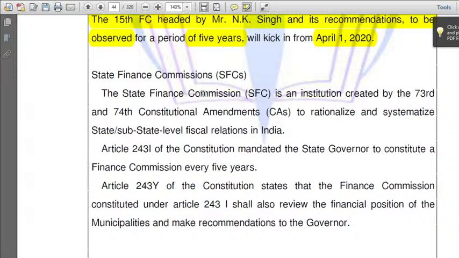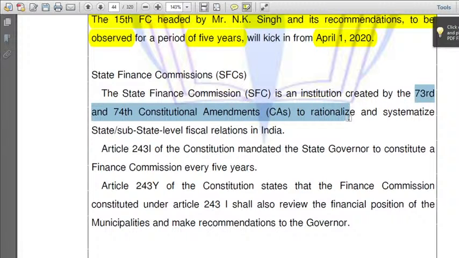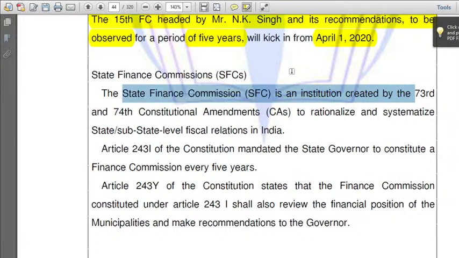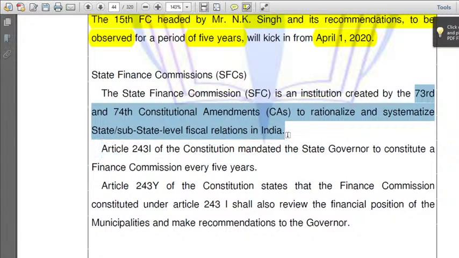Next, State Finance Commission. There are also State Finance Commissions. When was it introduced? By the 73rd and 74th Constitutional Amendments, to rationalize and systematize state fiscal relations in India. Because in the 73rd and 74th amendments, Panchayati Raj institutions came into existence, and that is the reason state finance commissions became necessary.